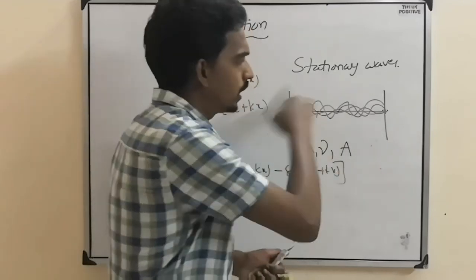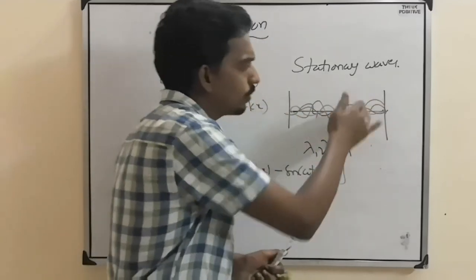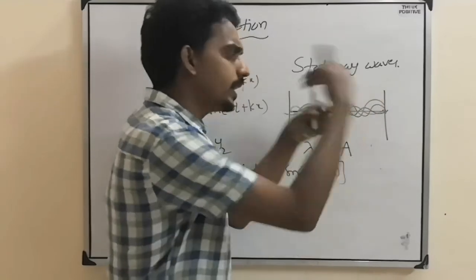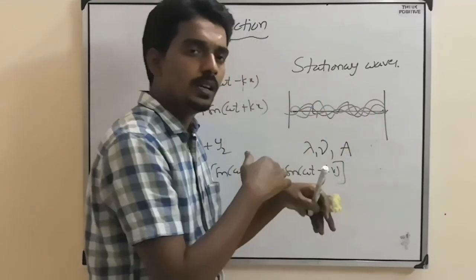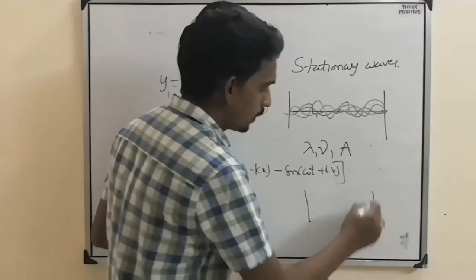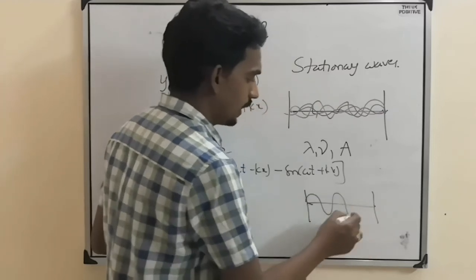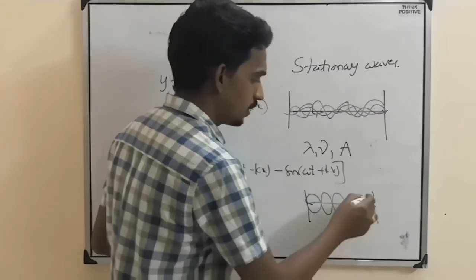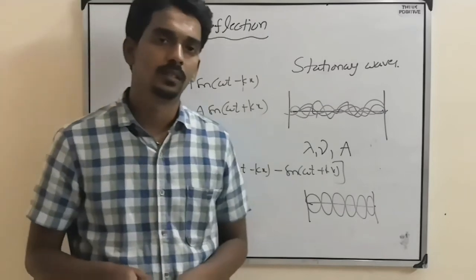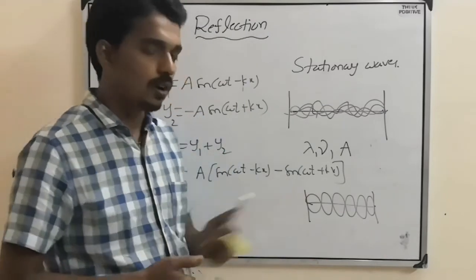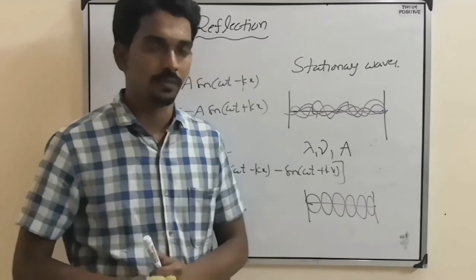So it will reflect. From this end, it will go, reflect and come back, reflect. So the incident and reflected waves keep mixing each other, so that between two points we will get a fixed wave, and that is called stationary or standing waves.